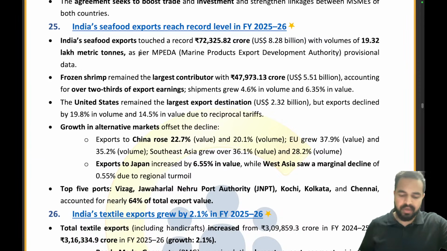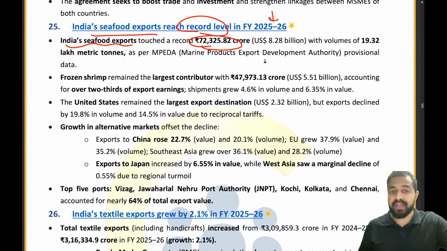Let's cover them quickly. So India's seafood exports has reached record level in fiscal year 25-26. Okay. So India's seafood exports has touched a record of 72,325.82 crores with a volume of 19.32 lakh metric tons. So what is the value? 72,325 crores. And what is the volume? 19.32 lakh metric tons as per the Marine Product Export Development Authority.